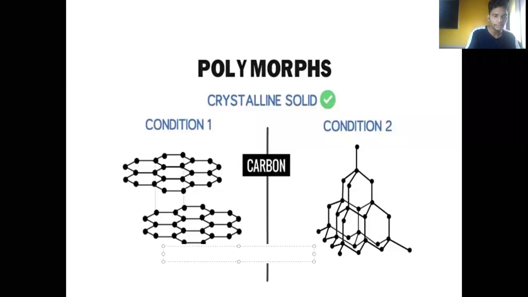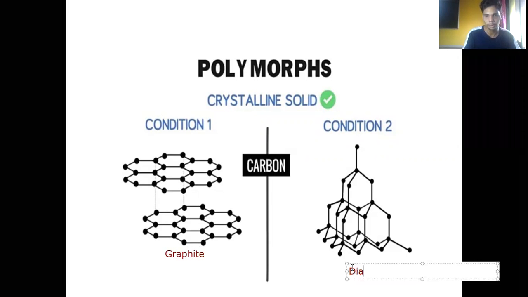If I write here graphite, the arrangement of the molecules found in graphite is like this. And the second example, a very common one, is diamond. Now I will ask you the question: they belong to the same group, that is carbon.